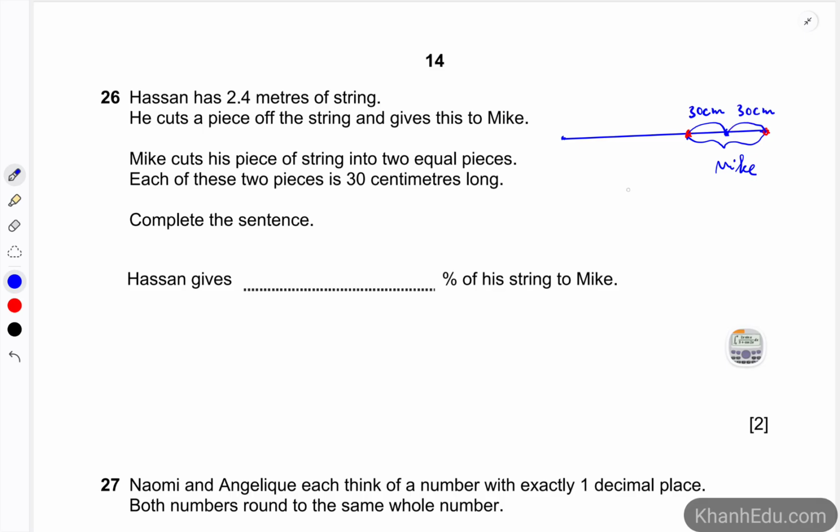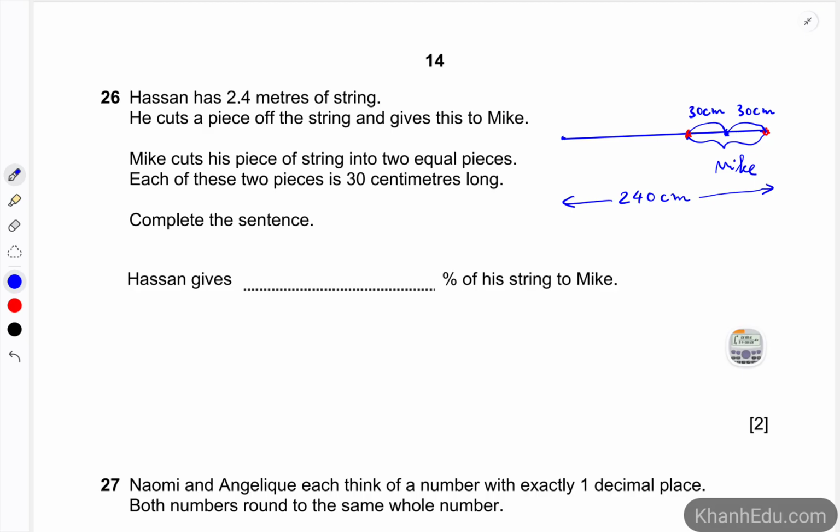But the length of the whole string is 2.4 meters, or it's going to be 240 centimeters from this point to this point. Complete the sentence. Hassan gives how many percent of his string to Mike?